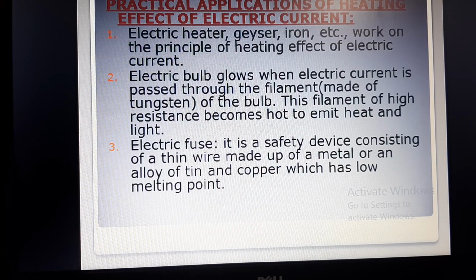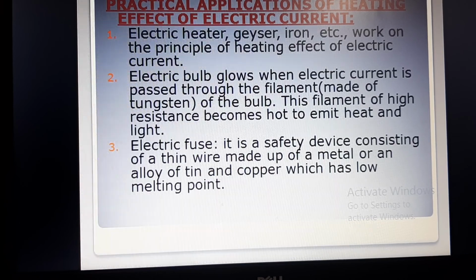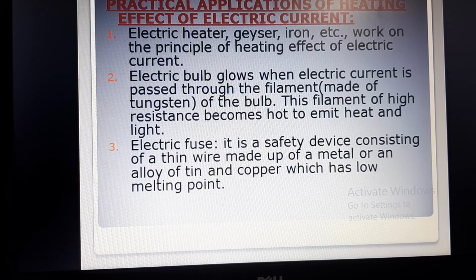Okay, the third one is electric fuse. It is a safety device consisting of a thin wire, which is made up of a metal or an alloy of tin and copper, which has a very low melting point. So basically, a fuse is always connected in the live wire and it is in series with the electrical circuit. So whenever the current flowing through the conductor exceeds its safe value, then the temperature of the fuse wire increases.